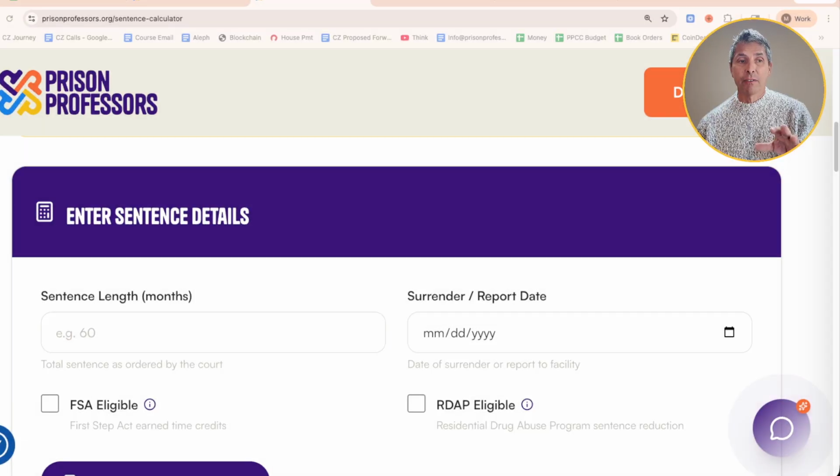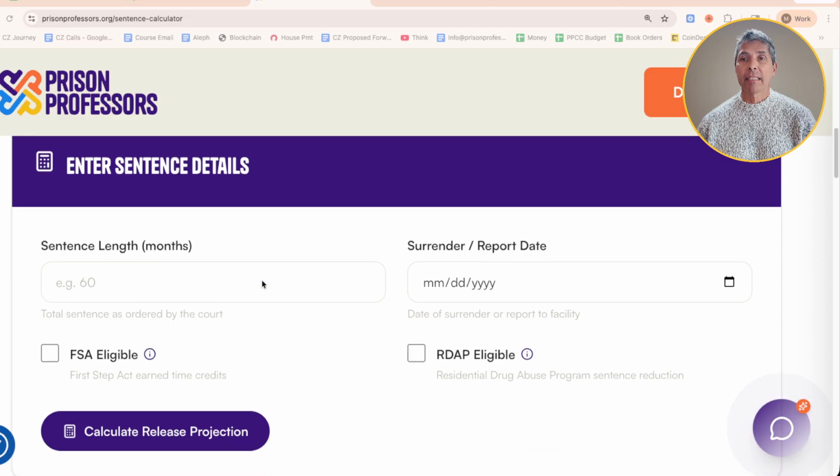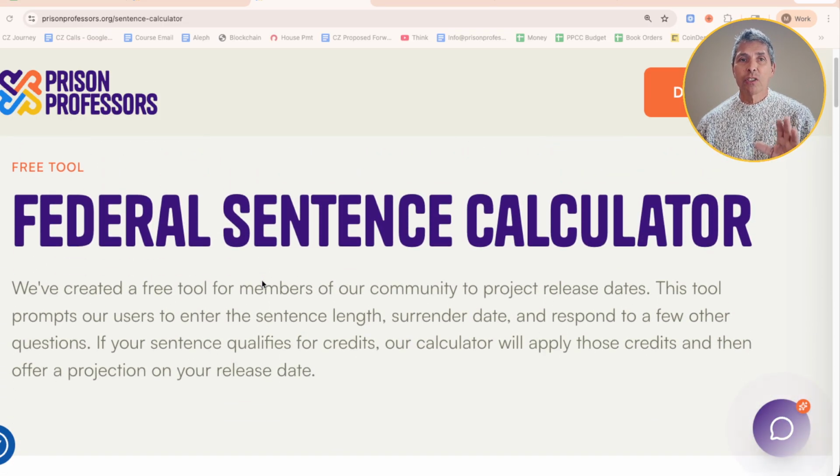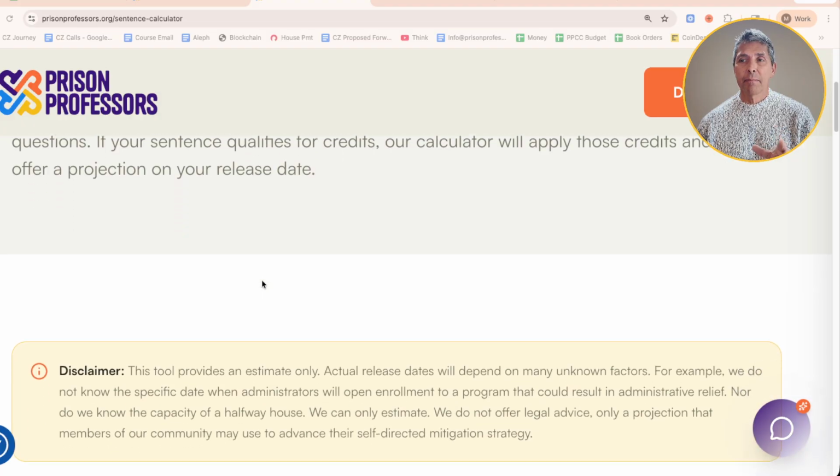We're enthusiastic to have launched a new calculator that will help people project their sentences. And you can just click the link. If you're on this page, you will see our sentencing calculator that we created for people going to federal prison. Now, as you work through this, just make sure that you understand this is simply a projection.